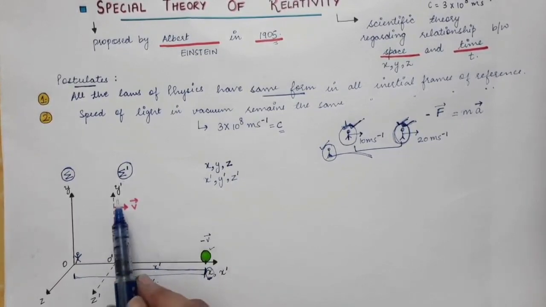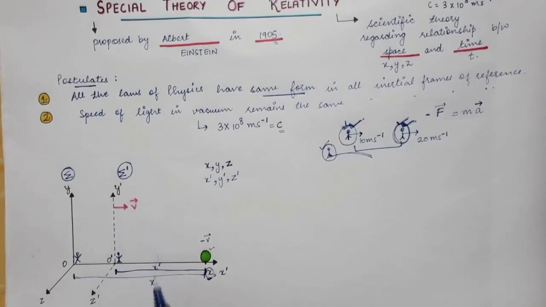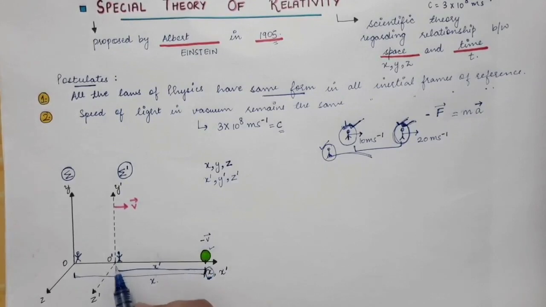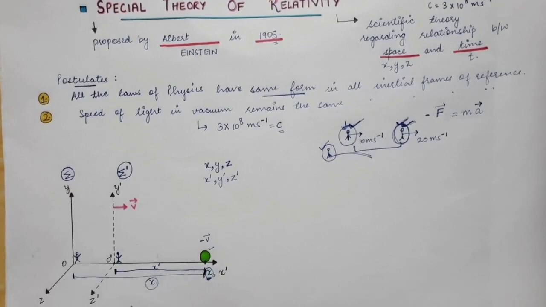And as this sigma prime frame is moving with the uniform velocity v, you can see that this x prime will not be constant. Now this x coordinate is independent of time, as we have already said, because the object is at rest with respect to the sigma frame. Therefore this x coordinate will always remain the same.